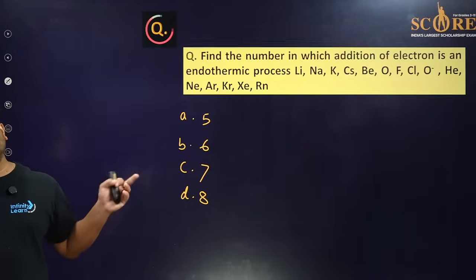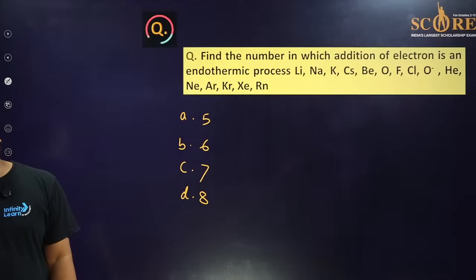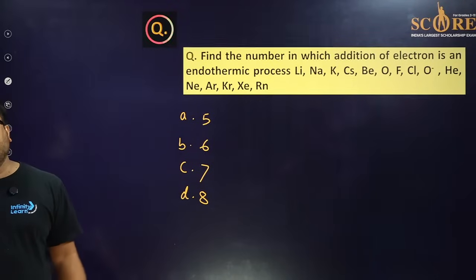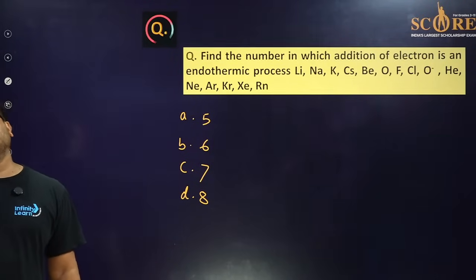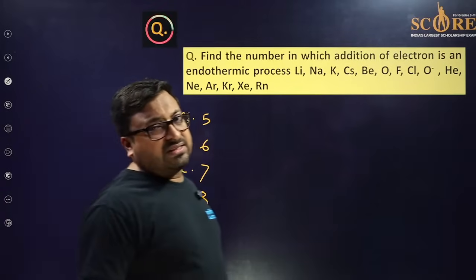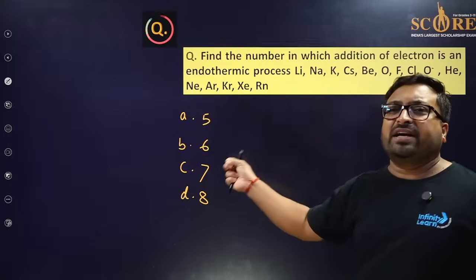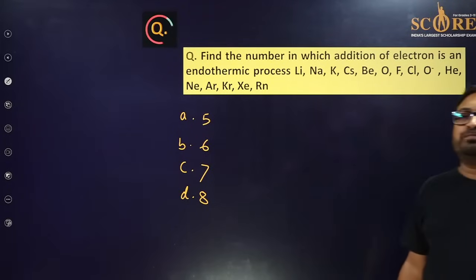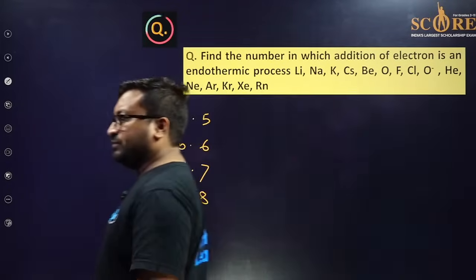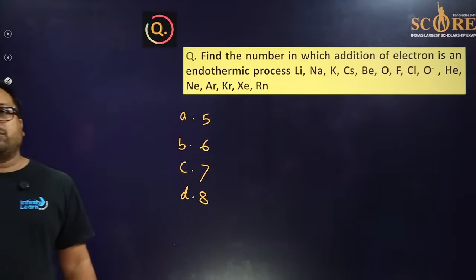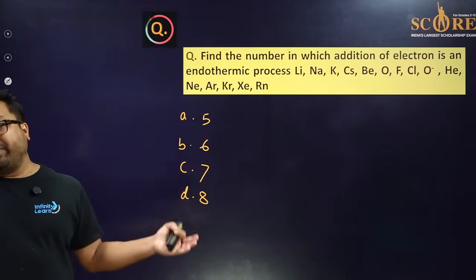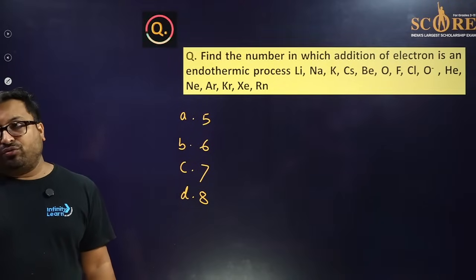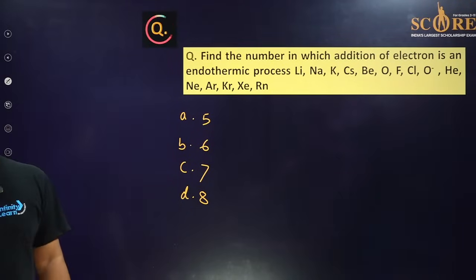I have taken both questions in continuation, because if a student is studying for the first time, all doubts will be cleared. Your concept was very nice, as I saw in the first question. So please try to answer this one. The question is very interesting: in which process should energy be provided during the addition of an electron?